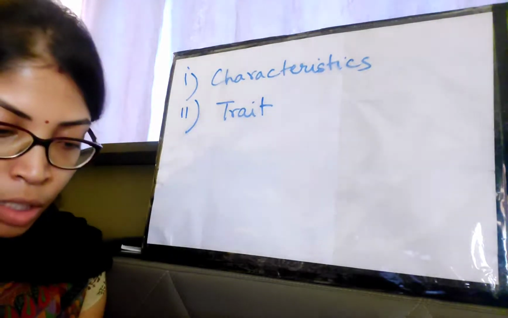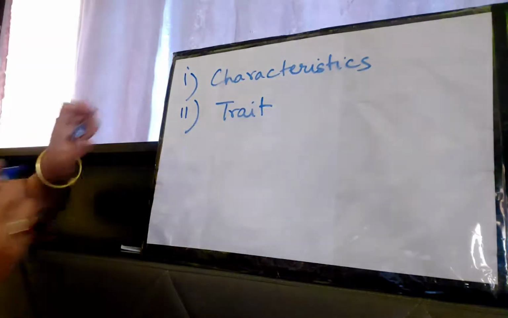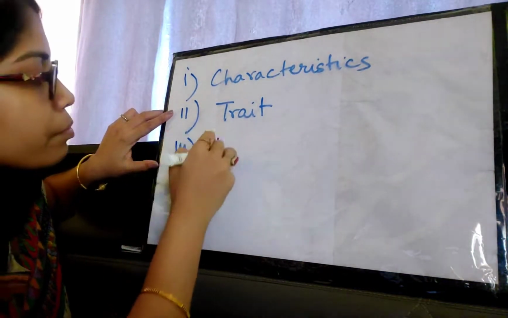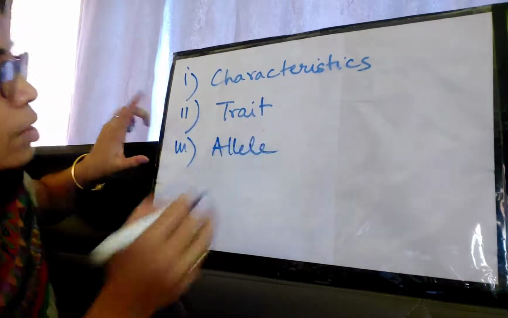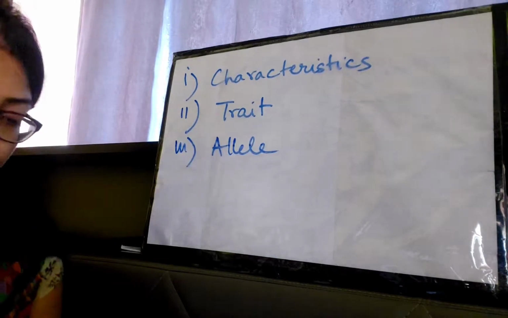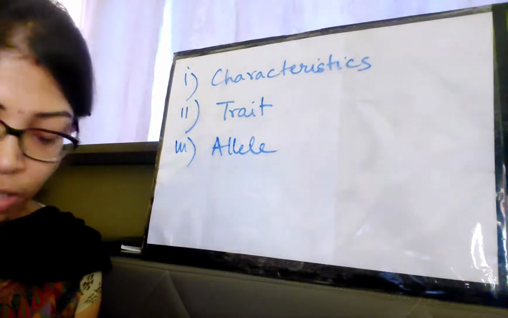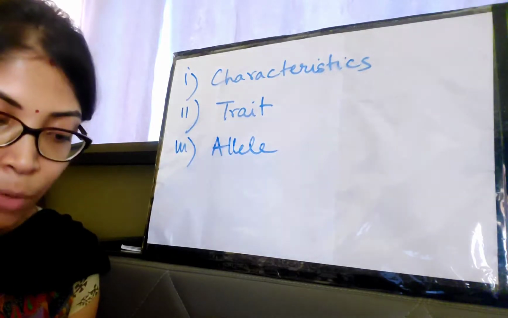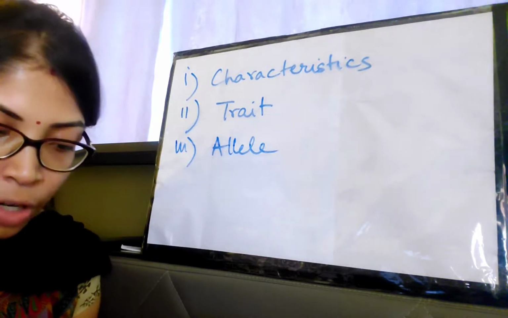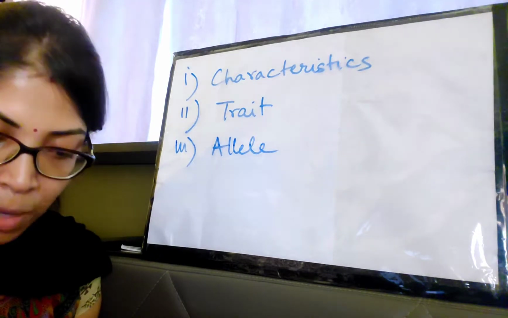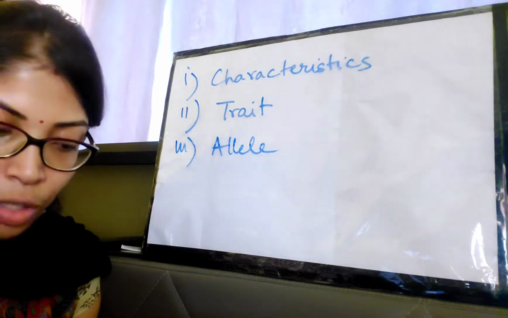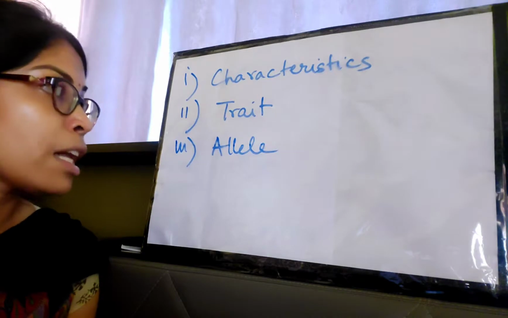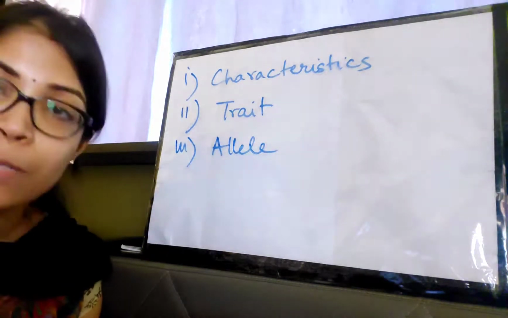Okay, next we come to allele or allelomorph. Look at the definition first. The contrasting pair of genes located in the same locus of the homologous chromosome and controlling the same characteristics are called allele or allelomorph. Now I will show you a picture and explain this.